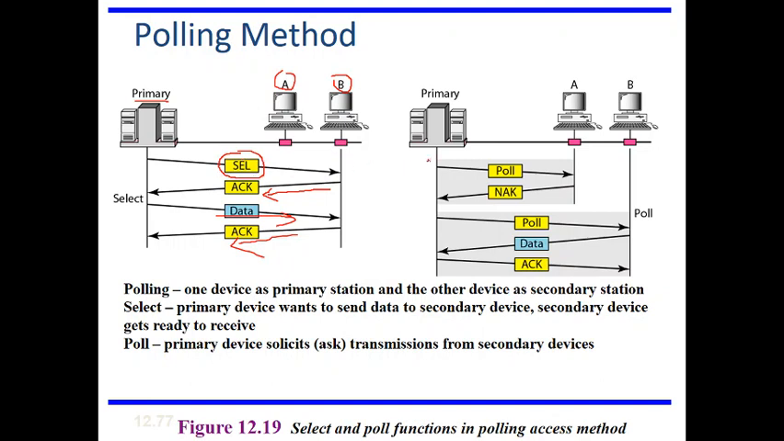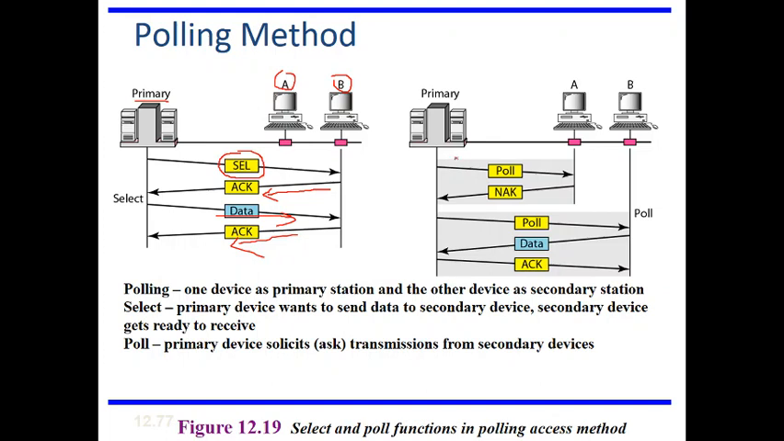Now whenever there is data from secondary to primary, then that particular method is called polling. So in this case we use select, and whenever secondary wants to send the data, then we use the polling method. Here again the data transmission has to be controlled by the primary device. So the primary device will ask every device whether they have data to send to the primary device. For that it will use the poll signal.